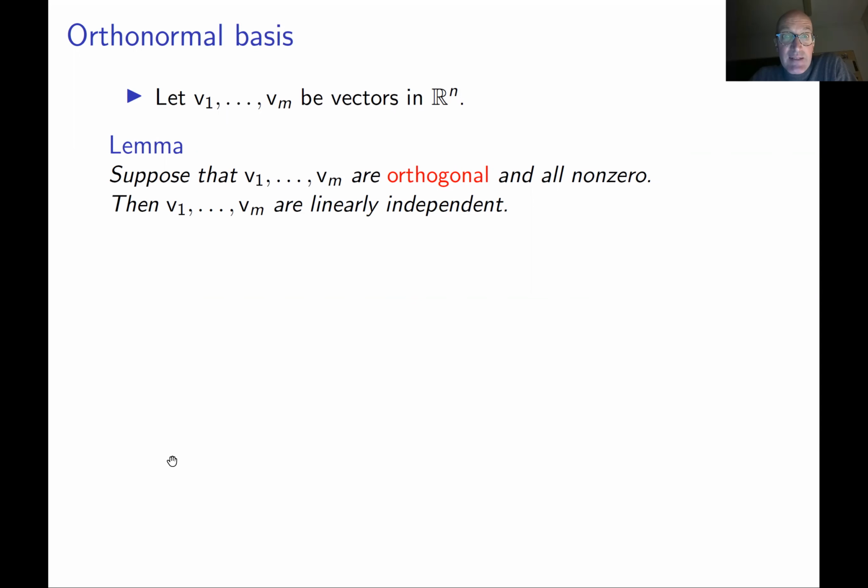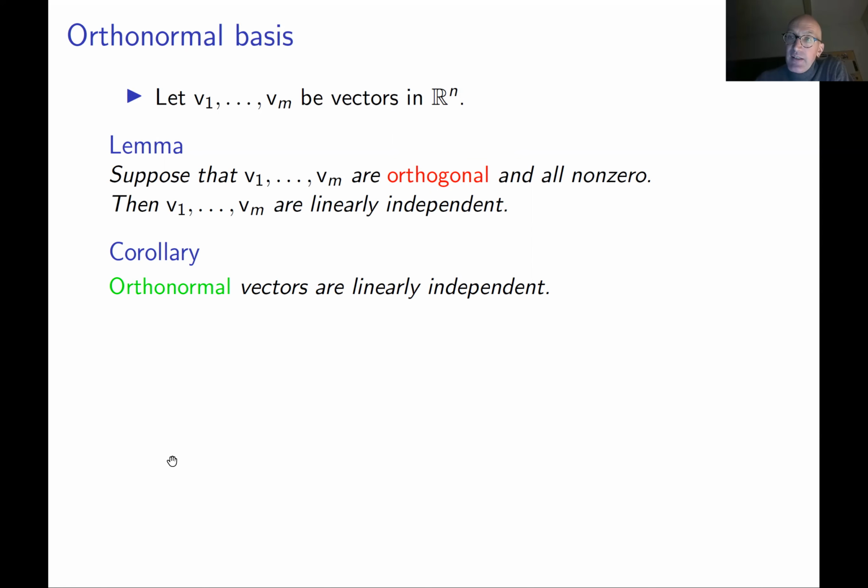Again, this lemma says that if you have orthogonal vectors, and you know that all of them are non-zero, then they are automatically linearly independent. You don't need to check this. This is actually quite useful because usually if you have many vectors in some space, it's not easy to check that they're linearly independent. For orthogonal vectors, this is almost automatic if you know that they are non-zero. But in one important case, we know that they are non-zero: if they are orthonormal. So this gives you this corollary. If you have orthonormal vectors in n-dimensional space, they are automatically linearly independent.